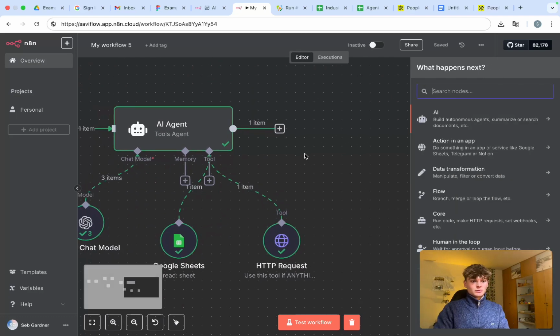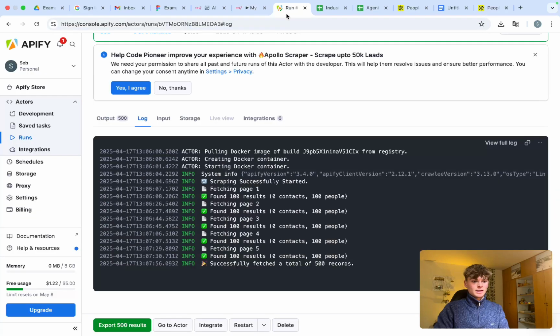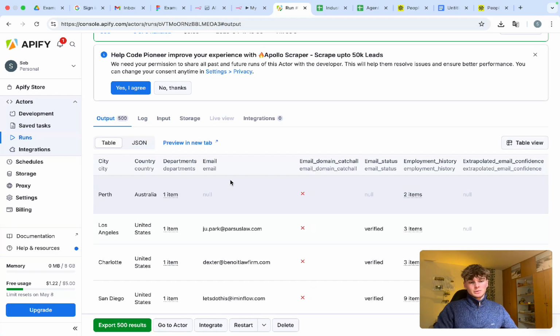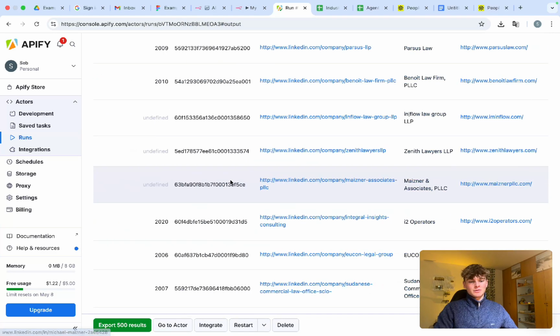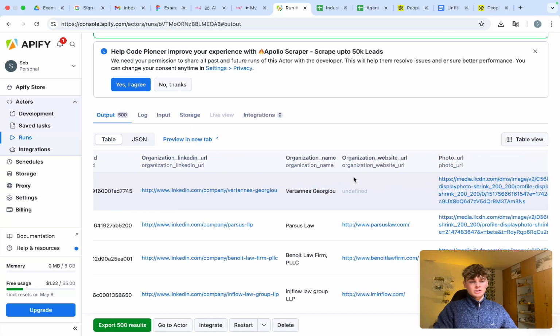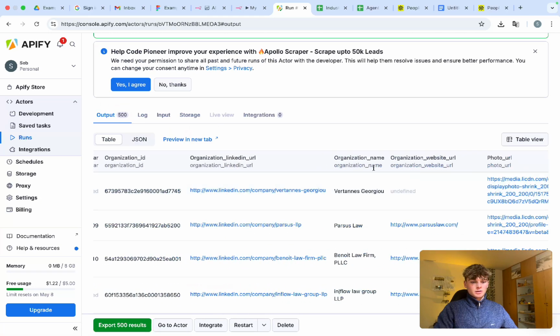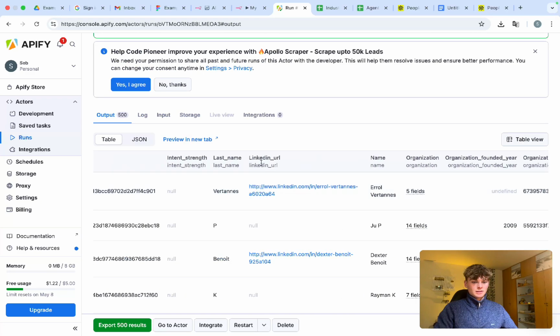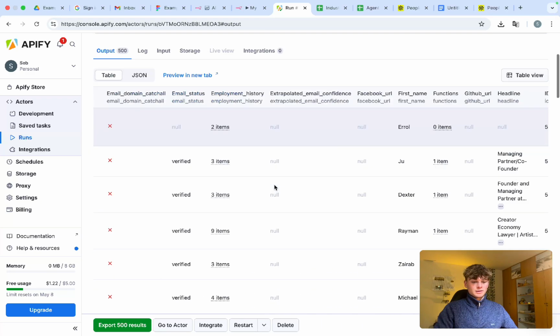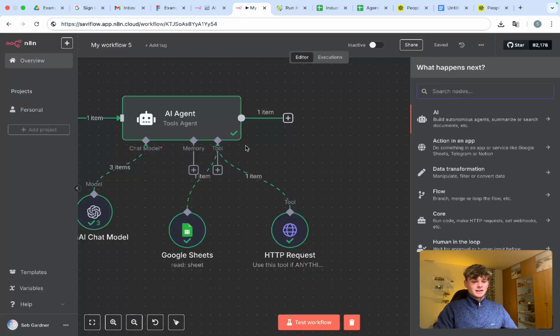So now this all ran successfully. If we go back in here, export 500 results, successfully fetched 500 of the total results. If we go into output, we can see all of this data that we can now use. All this data, organization, LinkedIn, their personal LinkedIn, their website, and yeah, all this data, which is pretty cool.